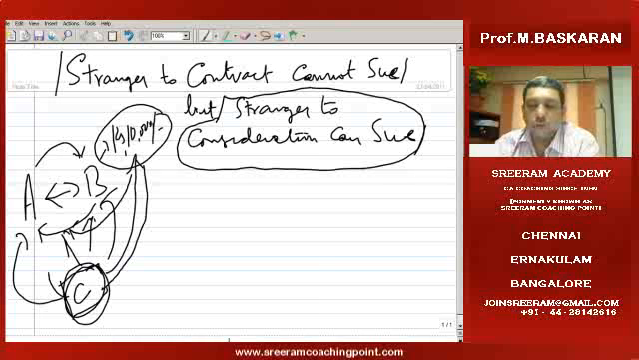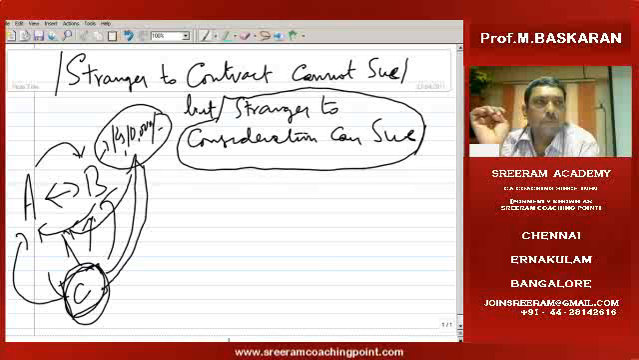Stranger to contract cannot sue means the person who is not connected with the contract cannot enforce his right or file a case in the contract.